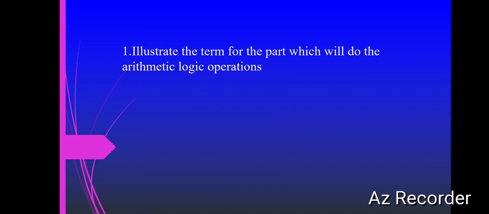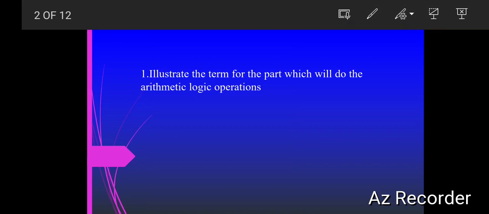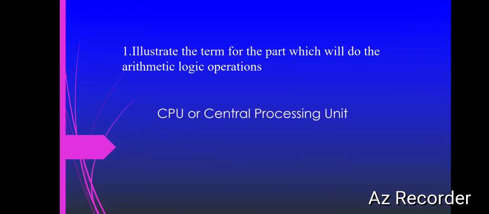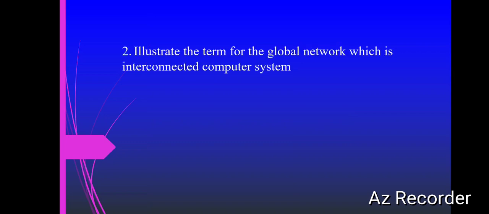Here the first question is: illustrate the term for the part which will do the arithmetic logic operations. The answer for this is CPU, or Central Processing Unit. The next question is: illustrate the term for the global network which is an interconnected computer system. Interconnected computer system means internet.